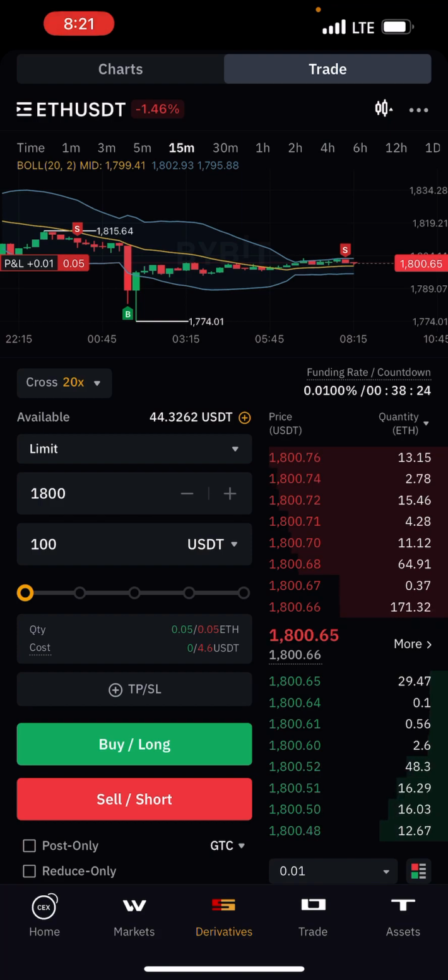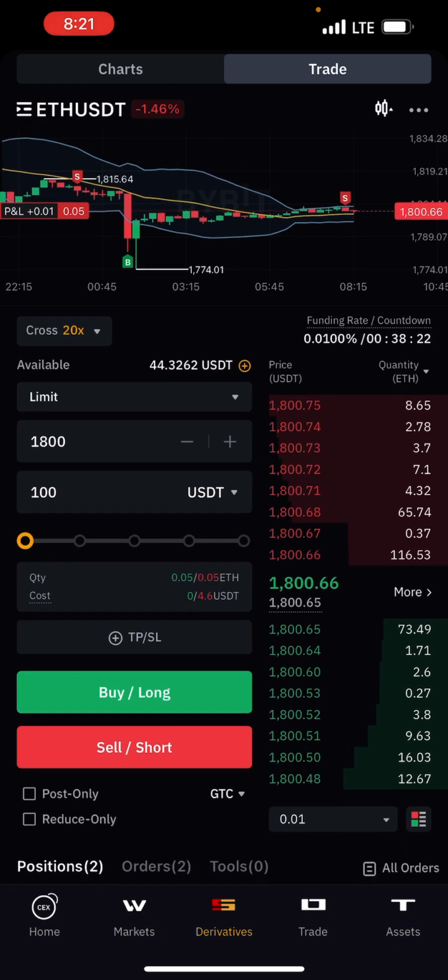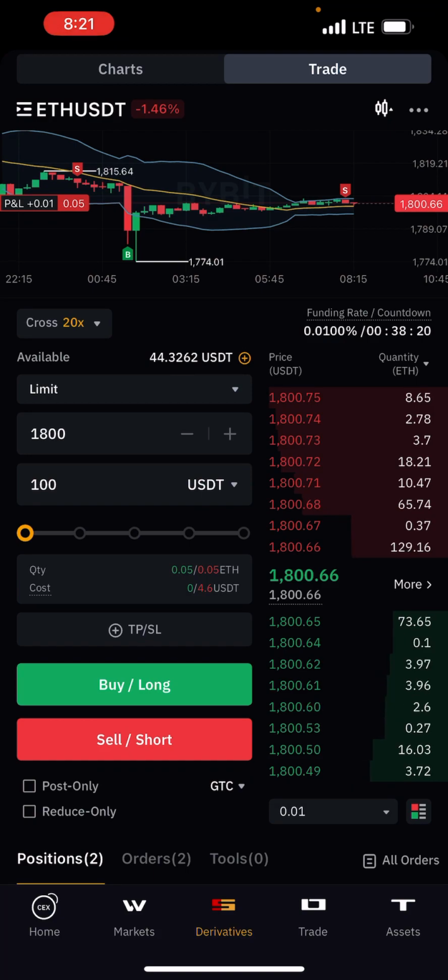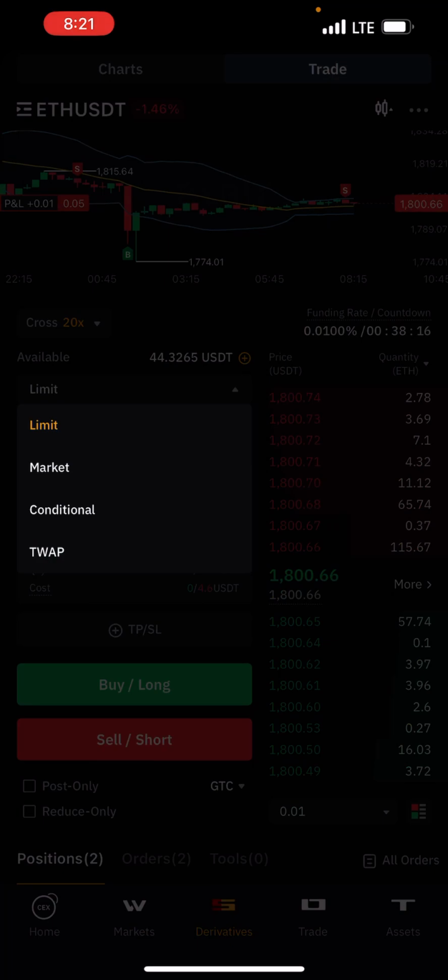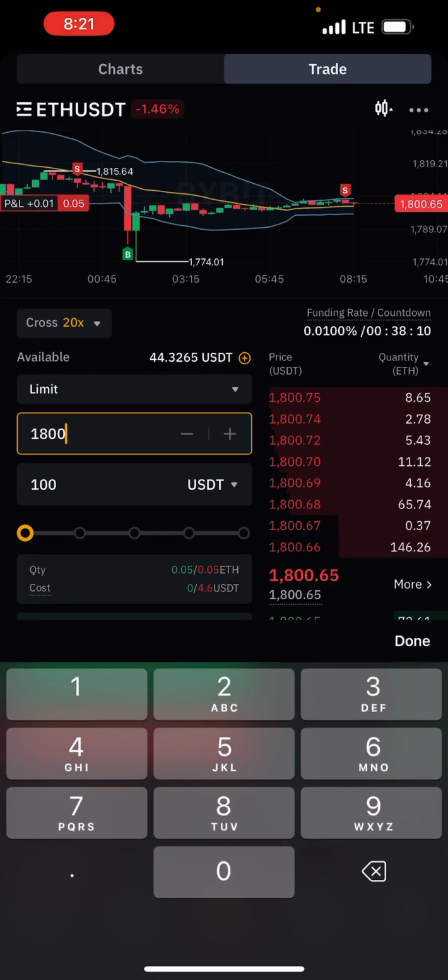All right, now once you enter the market, we'll see what I call here limit. Let me click it, you have limit, or you have market. What is limit? Limit is to insert your own price.